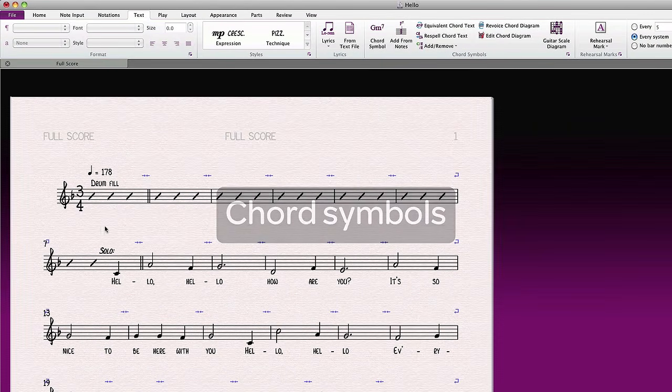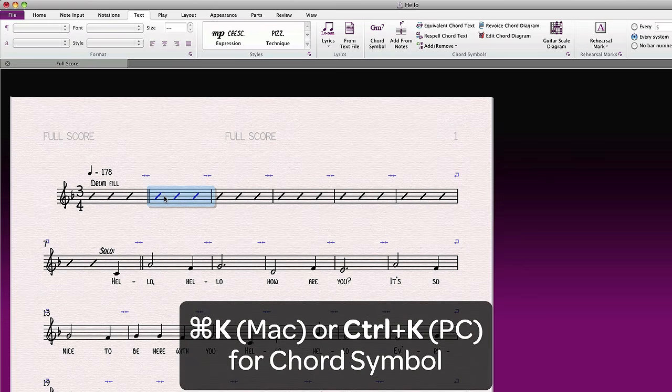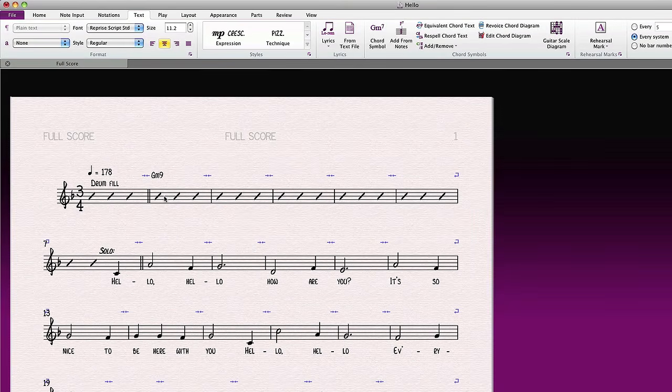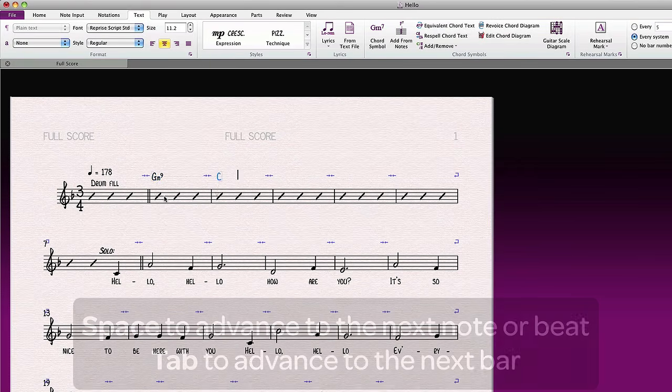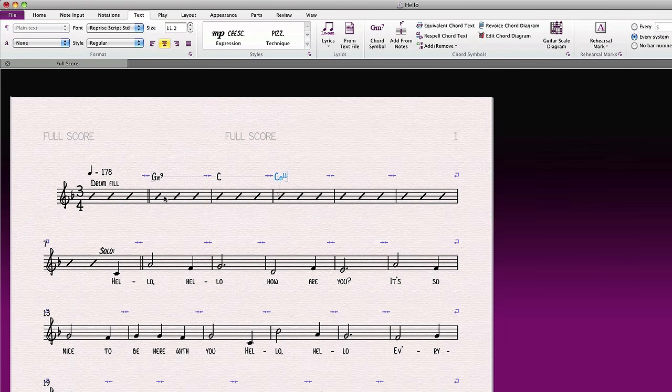Sibelius supports a wide variety of chord symbols. I'll just scratch the surface here. The shortcut is Command-K on Mac or Control-K on PC. You can either type in your chord or play it using your MIDI keyboard. Hit space to advance to the next note, or hit the Tab key to move to the next bar. Sibelius even recognizes inversions.